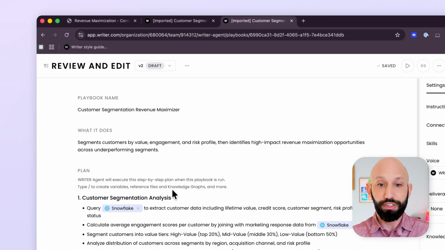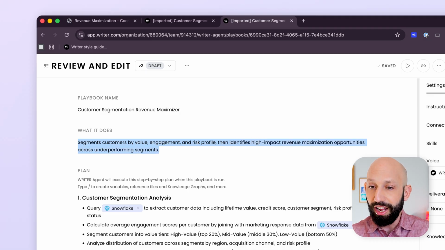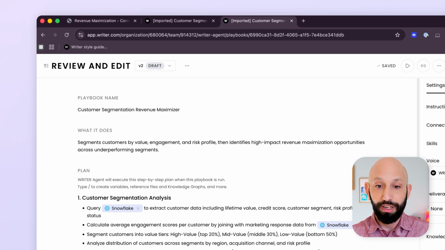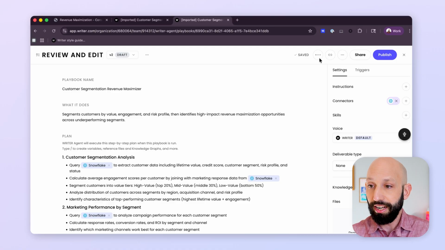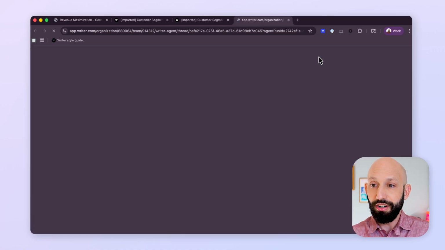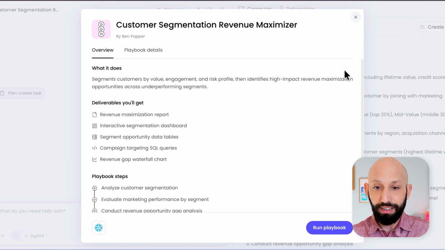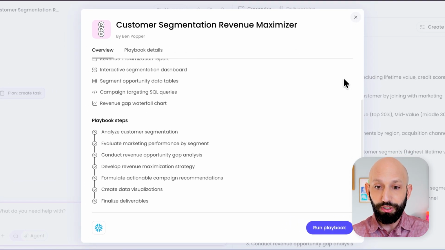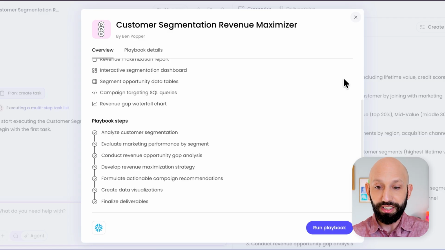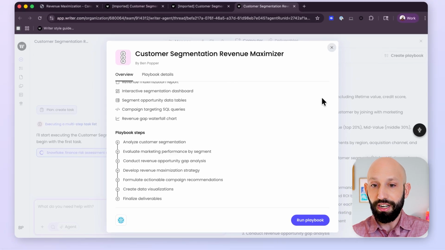So what does this playbook do? It segments customers by value, engagement, risk profile, identifies high impact revenue maximization opportunities across underperforming segments. To do that, it'll query Snowflake, which we have as one of our data connectors. So if I were to pop this open here, you get kind of like a quick view of what it's asking. All right, you'll get these deliverables. These are the steps the playbook will take to get you there. We'll let that run here in the background.